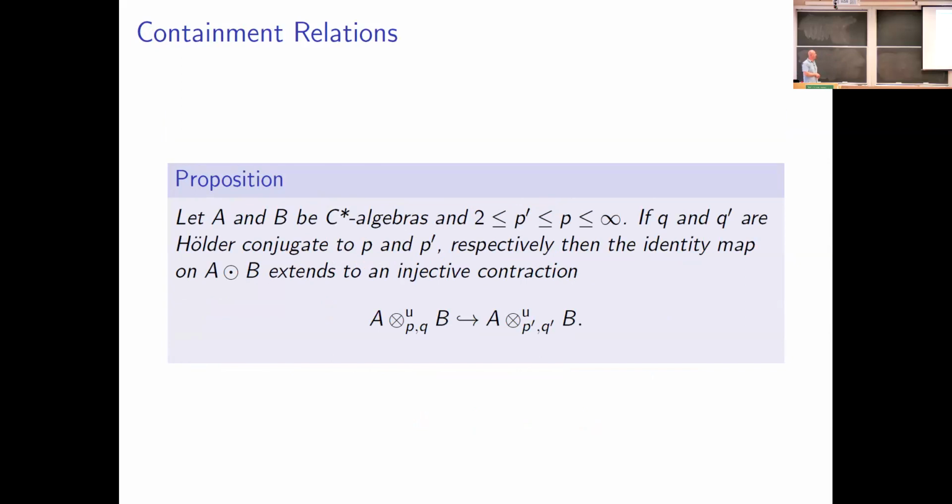If A and B are C-star algebras, and 2 is less than or equal to P prime, less than or equal to P, less than or equal to infinity, and we take Q and Q prime to be the Holder conjugates of P and P prime, then the identity map on A tensor B extends to an injective contraction of the PQ tensor product of A with B into the P prime Q prime tensor product of A with B. So we get inclusions between all of them, depending on what P is. And this gives us quite a lot.